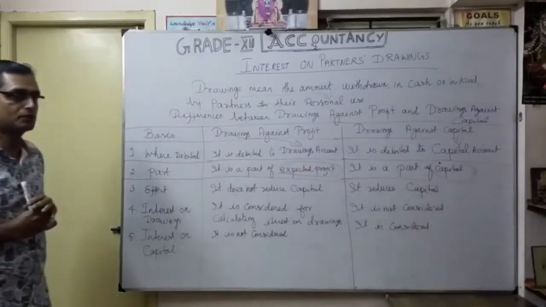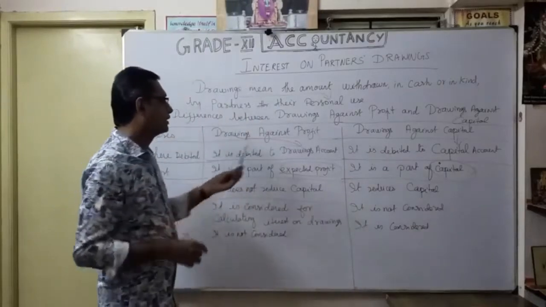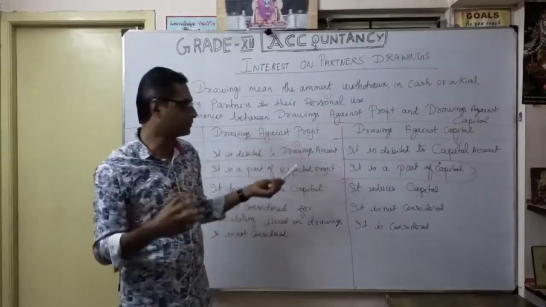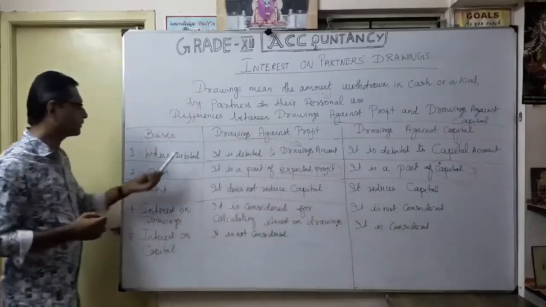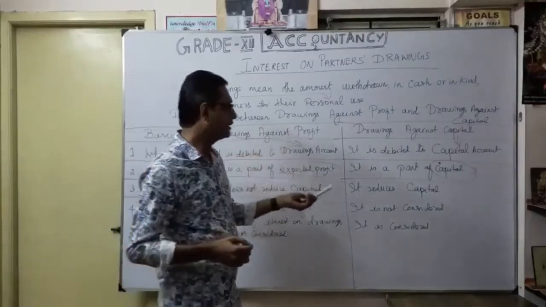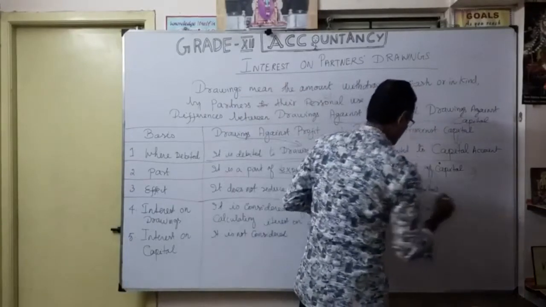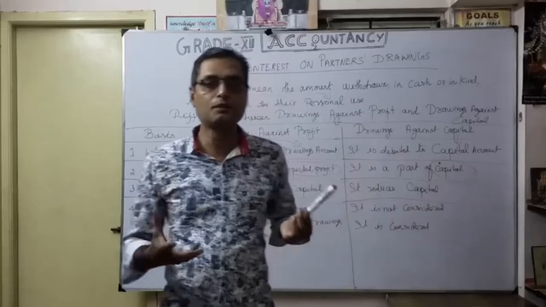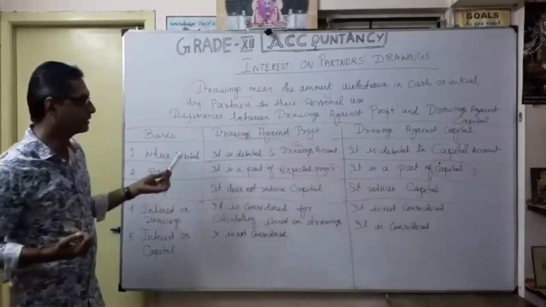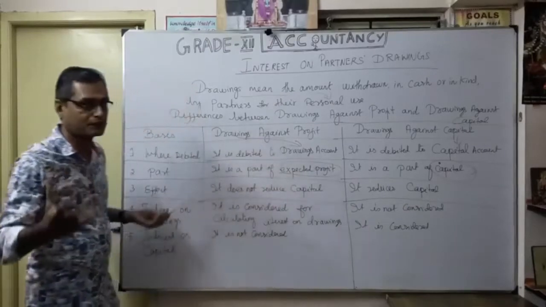Third one, the effect. Because of drawings against profit, it never reduces the capital. That is very, very important, because they are drawing only from the expected profit, not from the capital. That's why it does not reduce capital. But drawings against capital definitely affect the capital, so naturally it reduces the capital. Understood? Our capital in the business reduces because of drawings against capital. But here it's against profit, the capital is never disturbed. That's the effect.